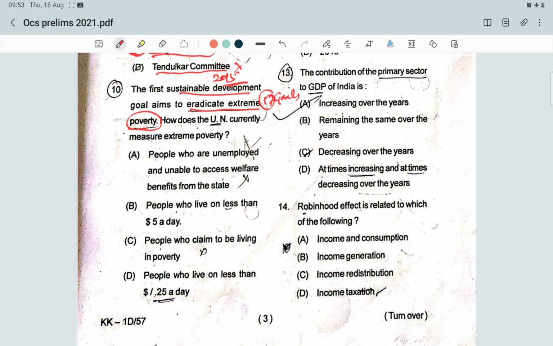So currently, the United Nations measures extreme poverty as people living on less than $1.25 per day. But it was also updated in 2015 to $1.90 a day in 2011 prices. So it would also be a right answer, that $1.90.